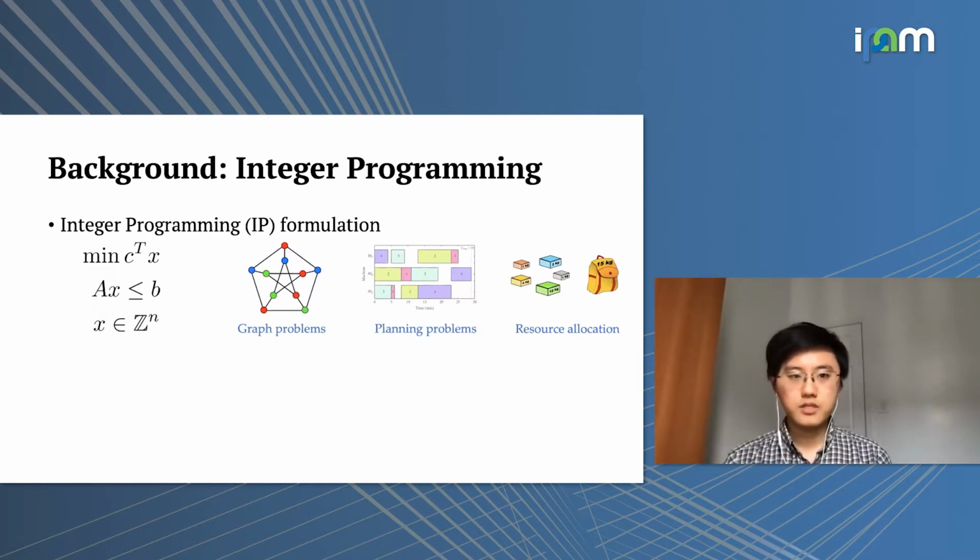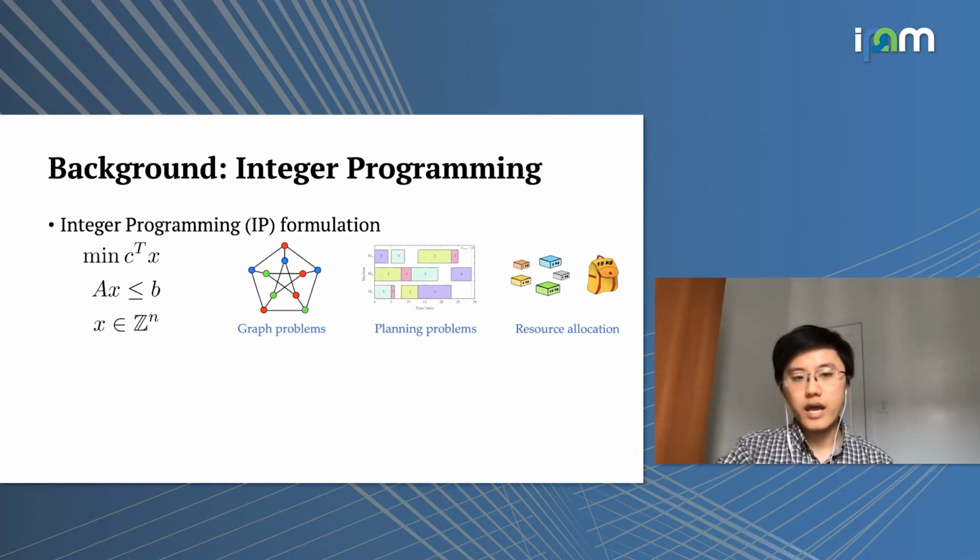Before diving into the specifics of cutting planes, I'd like to start with some background on integer programming. So integer programming is a very generic formulation for discrete optimization problems. As you can see here, in general, we have an optimization problem with the decision variable x. We have c here as a vector, which denotes the cost vector. So we try to minimize c transpose x under the constraints Ax is less than or equal to b, which gives us a set of linear constraints.